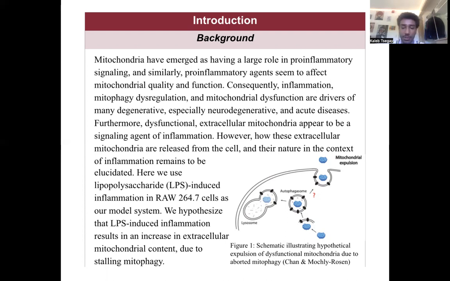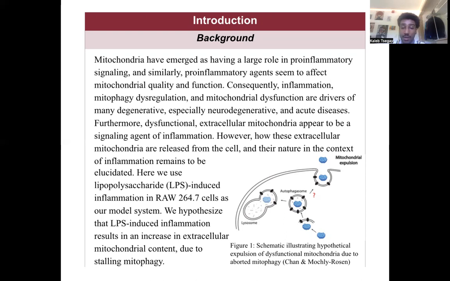However, an area of mitochondrial dynamics that remains to be dissected is the realm of cell-free extracellular mitochondria. In neuroinflammatory models, there is evidence that the presence of dysfunctional extracellular mitochondria may be a signaling agent of neuroinflammation. But how these extracellular mitochondria are released from the cell and their nature in the context of inflammation remains to be elucidated. There is evidence that by inhibiting mitophagy, there is increased release of extracellular mitochondria, which suggests a role for it as an alternative quality control mechanism or a pro-inflammatory signaling mechanism.